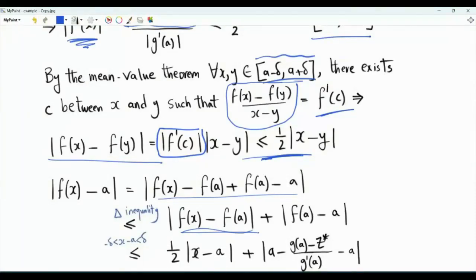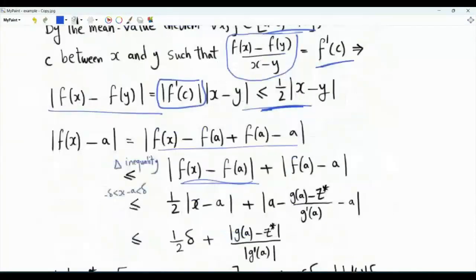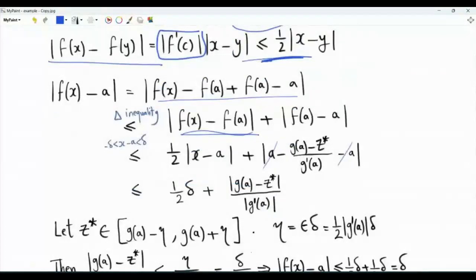Then here we have f(a) - a. This is how function f is defined. So f(a) is equal to a minus (g(a) - z*) divided by g'(a). These two cancel, and we have this, the magnitude of g(a) - z* divided by the magnitude of g'(a).